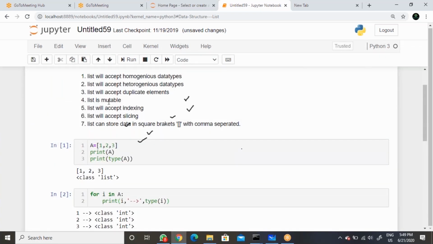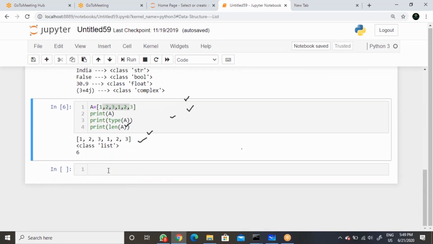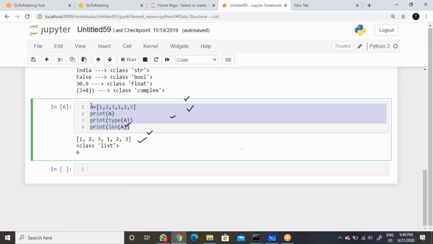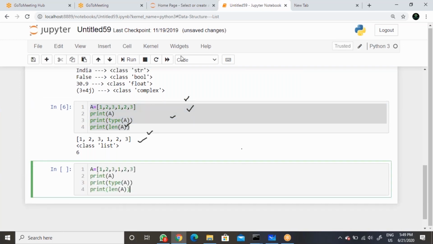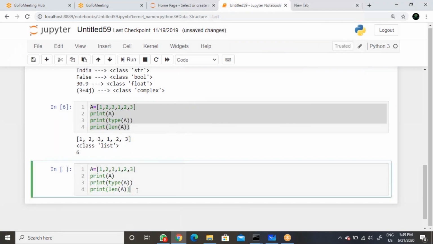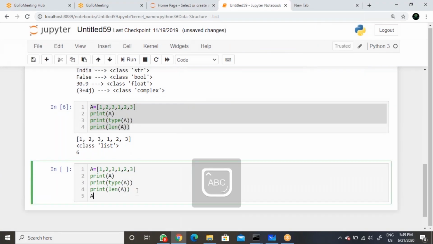Now list is mutable. As we have seen in a previous class on the mutability and immutability concept, mutability means we can modify it. Take the same example. Try A dot append of one element.